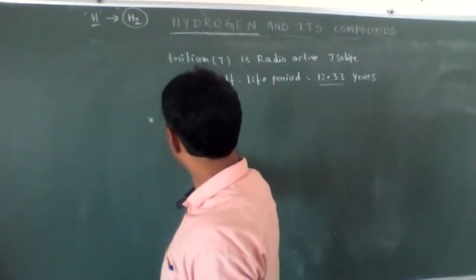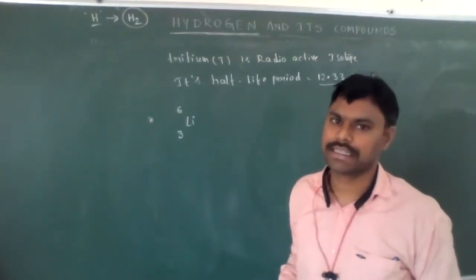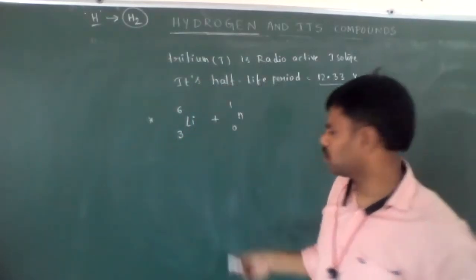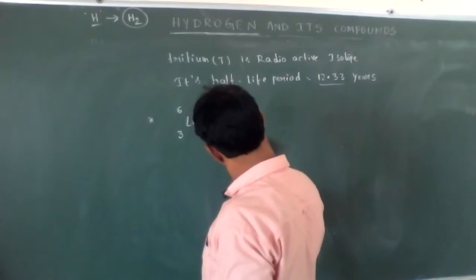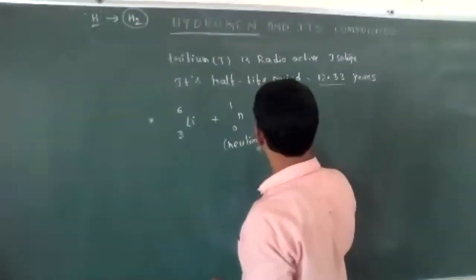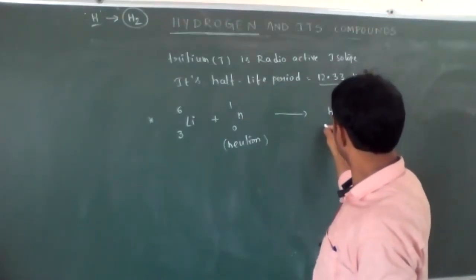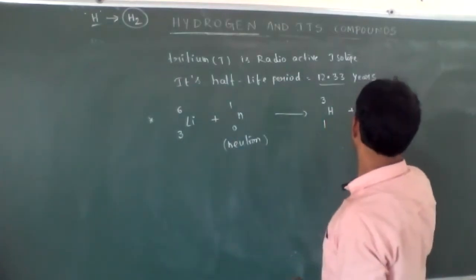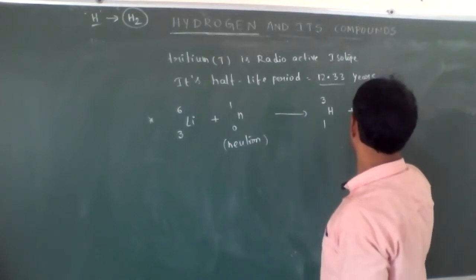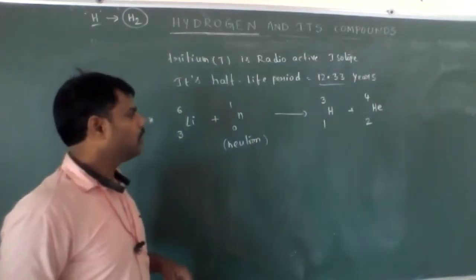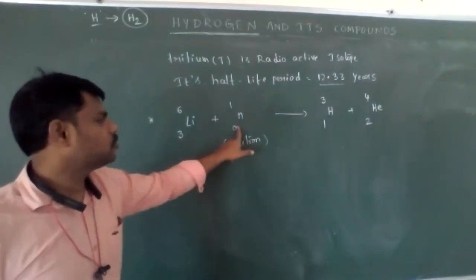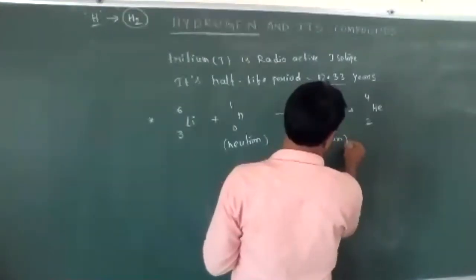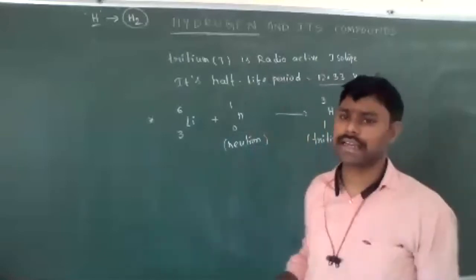Lithium has atomic number 3, and you take the isotope with atomic mass 6. When lithium is bombarded with neutrons, neutron 0-1, we get H-1-3, that is tritium, along with helium, He-2-4.